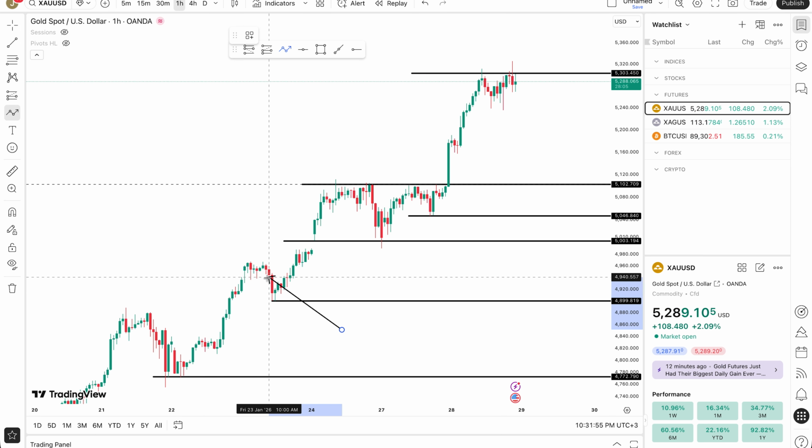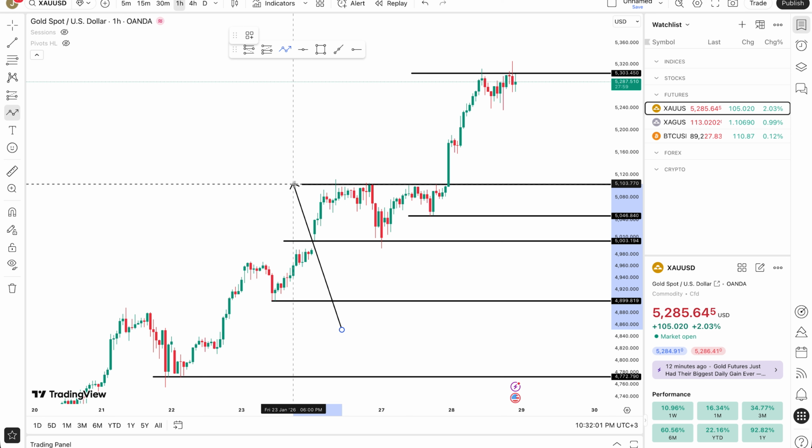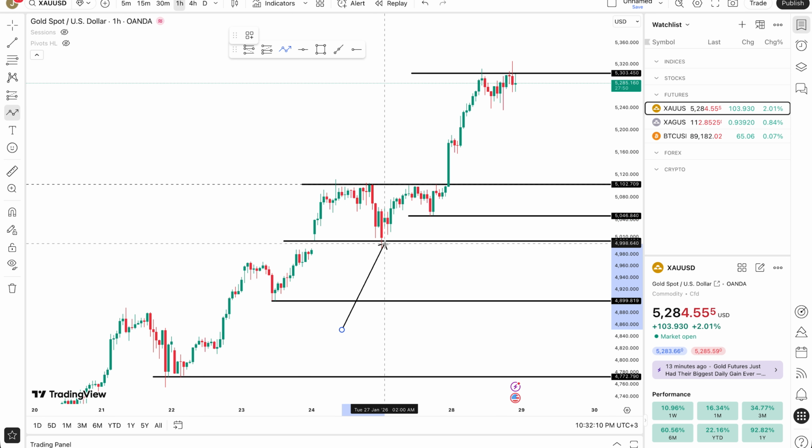So once we got up here, we made a new higher high and a higher low. Higher high made a new higher low, which we then broke and made a new higher high. Made sellers up here, which then made the price drop to up here. But then we still made a higher low, right? Price came back above here, made an equal high, but still made a higher low.